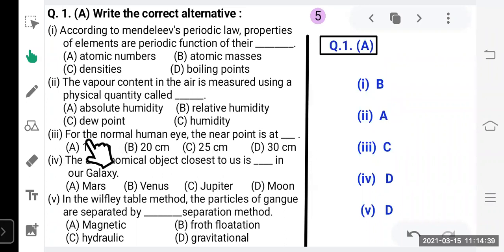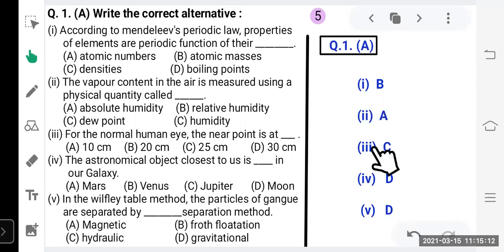Third, for the normal human eye, the near point is at 25 centimeters. So the correct option is C here. So third, C. Fourth, the astronomical object closest to us is the moon. So the correct option is D. So fourth, D. In the Wilfley table method, the separation is done by the gravitational separation method. So the correct option is D here. So you have to write down fifth, D.